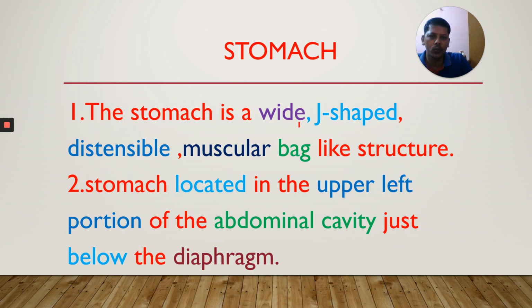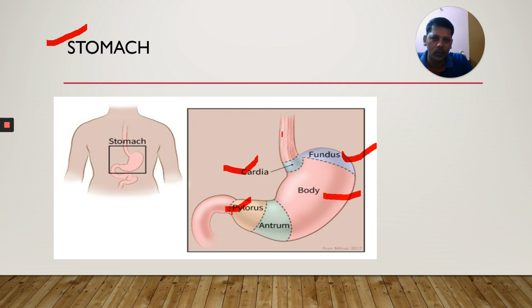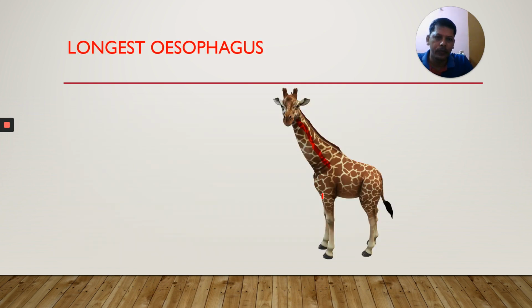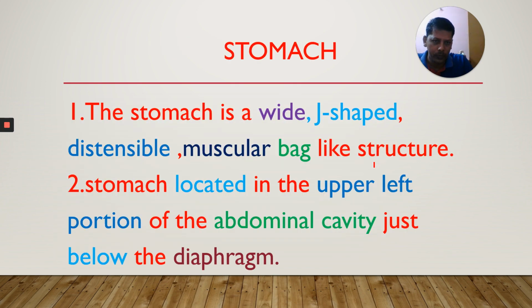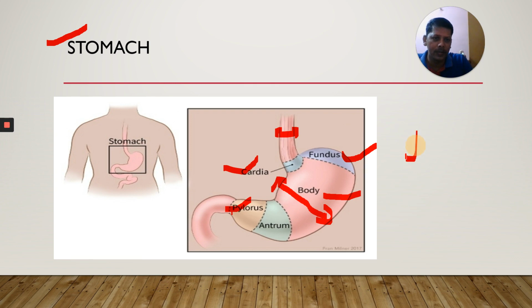Stomach is wide. If you see esophagus, esophagus is narrow, but stomach is very wide. Stomach is a J-shaped organ. What is the shape of the stomach?